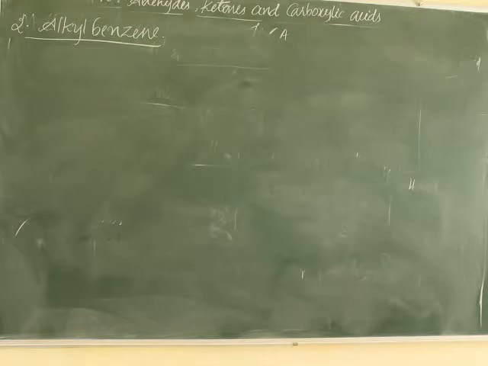That is, oxidation of alkyl benzene with chromic acid or acidic or alkaline potassium permanganate gives the corresponding carboxylic acid.